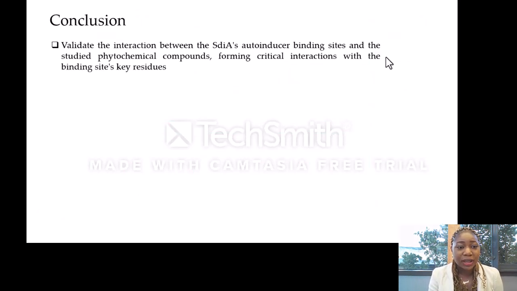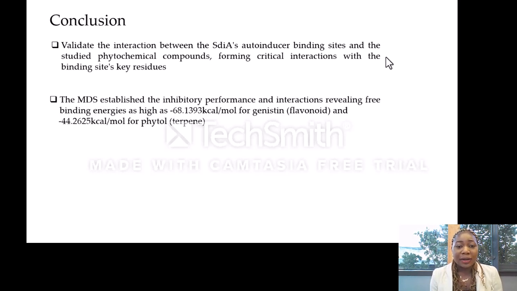In conclusion, the study was able to validate the interaction between the SdiA autoinducer binding site and the studied compounds, forming critical interactions with the binding site key residues. And molecular dynamics simulations established the inhibitory performance as well as the interactions of these compounds, revealing their free binding energies that are as high as minus 68 kilocalorie per mole.